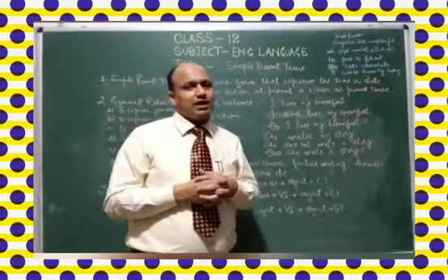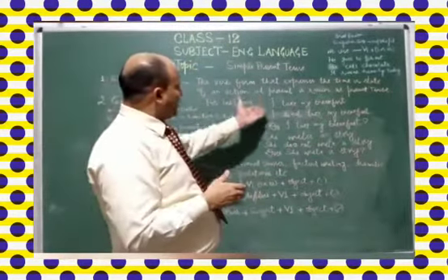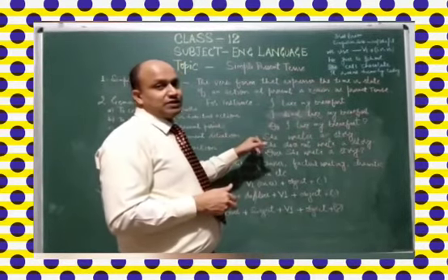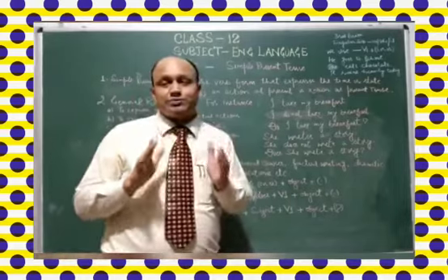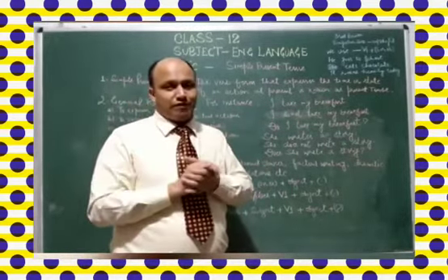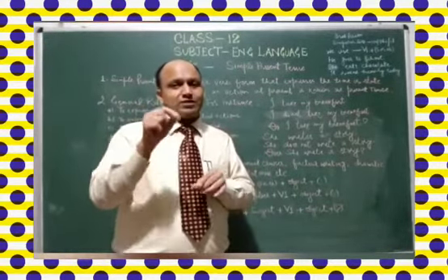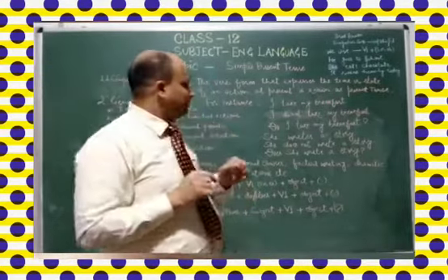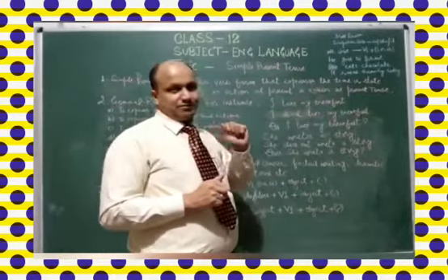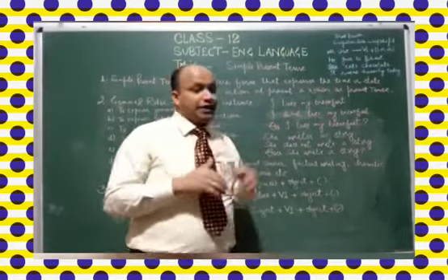So all these things are part of simple present tense. Now I have written some examples. Example of first person singular and third person singular. I is first person singular, so we use only the first form of verb. But she is third person singular, so we use s or es with the verb. I have taken the example: I take my breakfast. I do not take my breakfast. And do I take my breakfast?